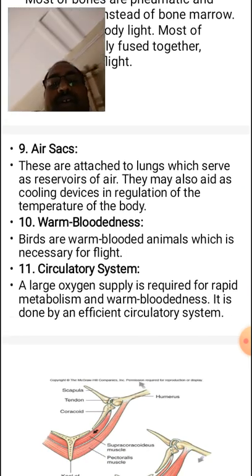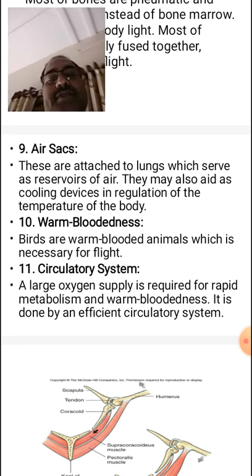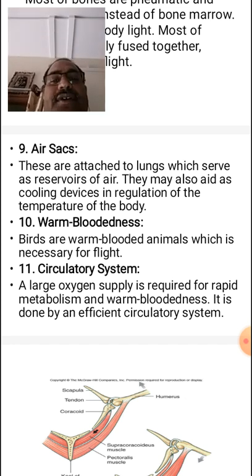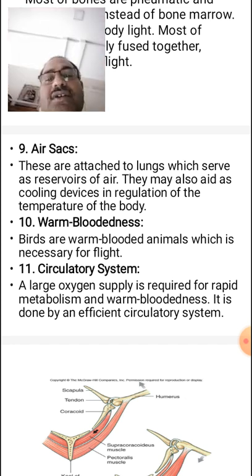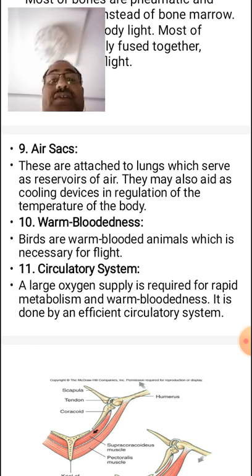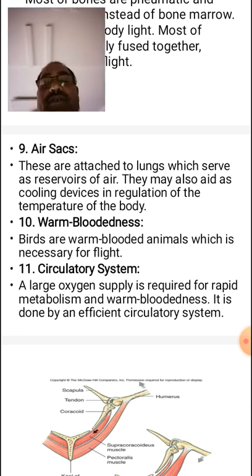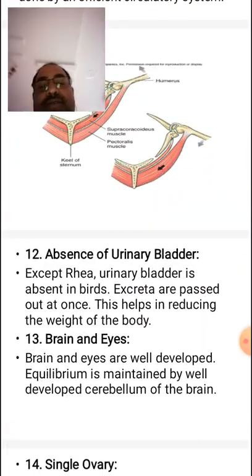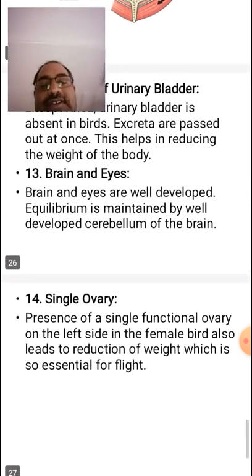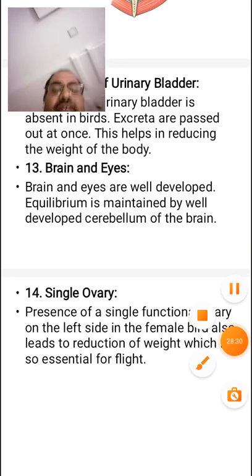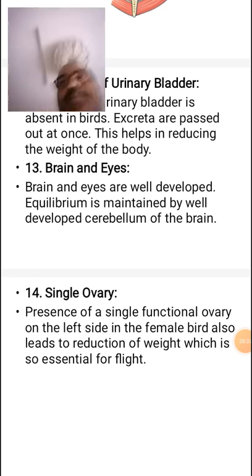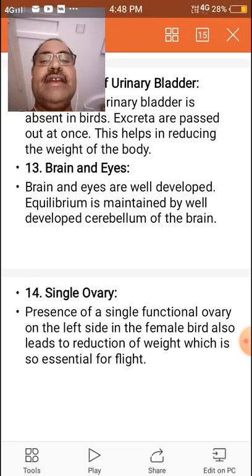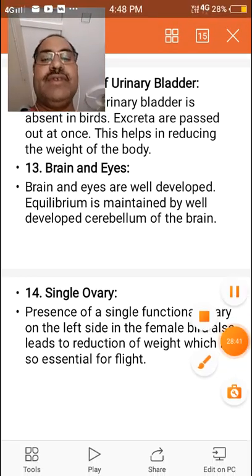There are 9 air sacs. They are mainly connected to the lungs and serve as a reservoir of air. They may also act as a cooling device, reducing the temperature of the body. The circulatory system is also modified, and the excretory system is also modified. The brain is developed and the sense organs are also well developed. So this is the structure, general characters and classification of the birds.